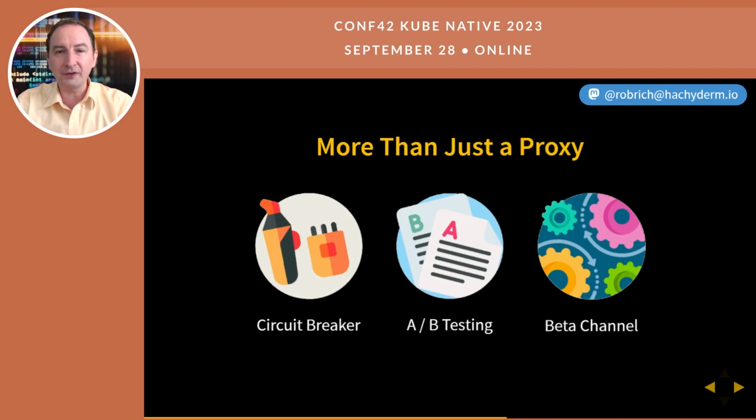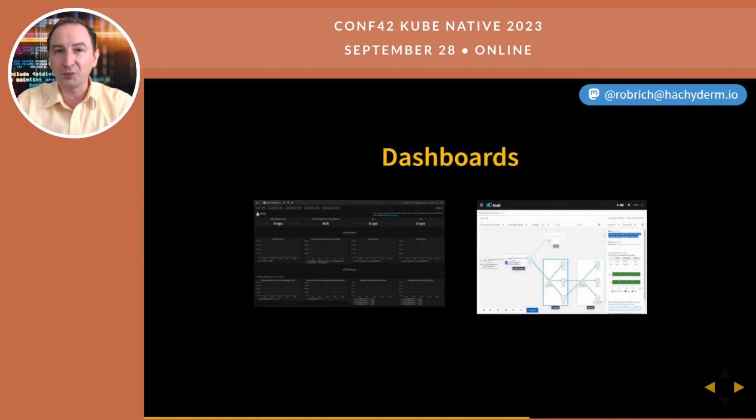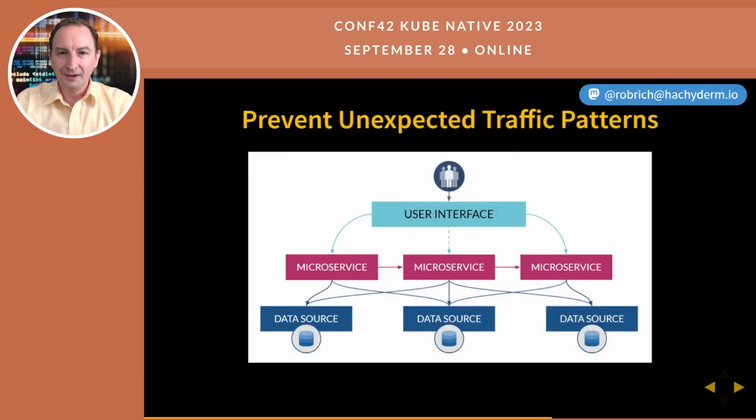These are features that we get out of a service mesh because we're proxying all the traffic between all of our services within the Kubernetes cluster. We also get some really great dashboards that allow us to visualize the traffic and understand the health of our system. Yeah, we started out with a service where everything was calling everything, and we really don't like that mechanism. We grabbed a service mesh to be able to control, observe, and secure the traffic within our cluster to ensure that our microservices are calling the appropriate endpoints, and rogue microservices aren't able to exfiltrate data from our system.